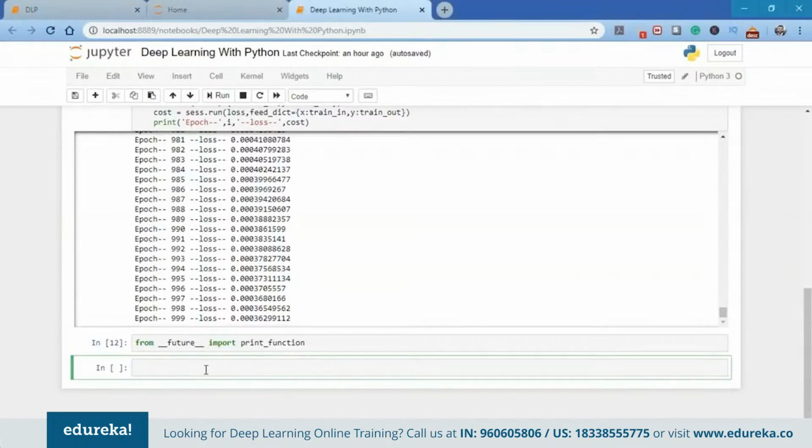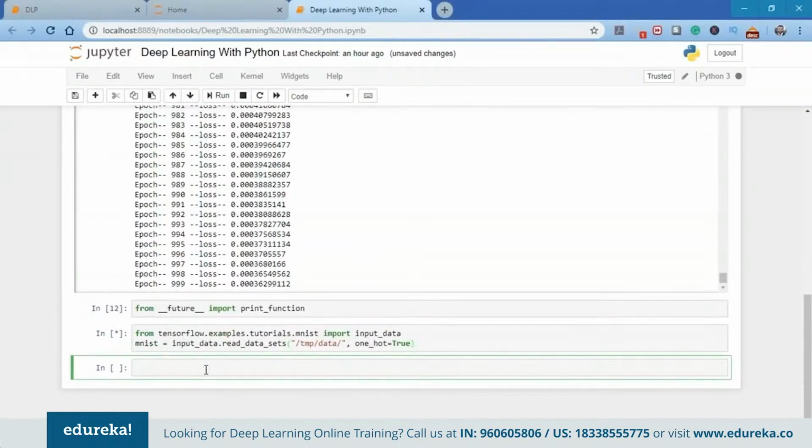Next, what we're going to do is import the MNIST data. We can import the MNIST data if you have it saved on your PC, but TensorFlow provides certain examples and tutorials, and inside that we have the MNIST data. So what I'm going to do is import it from tensorflow.examples.tutorials.